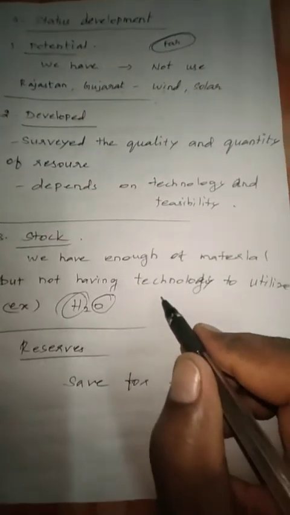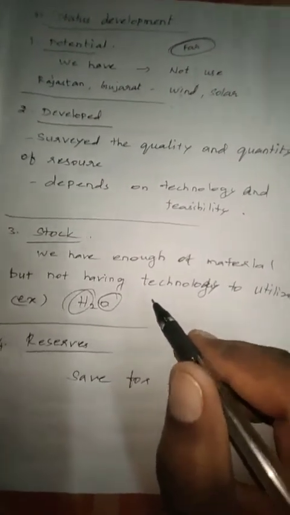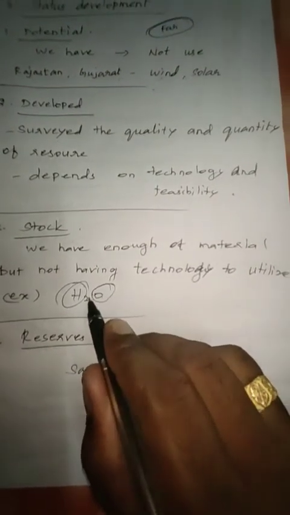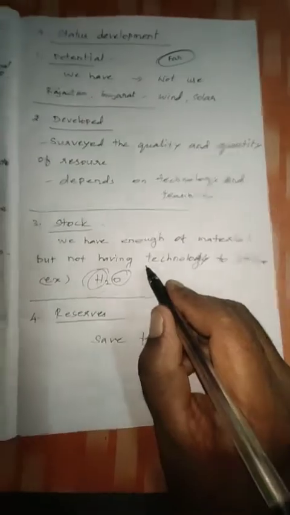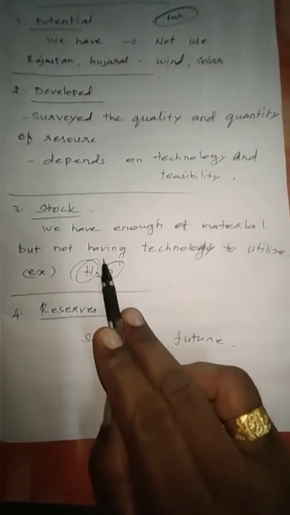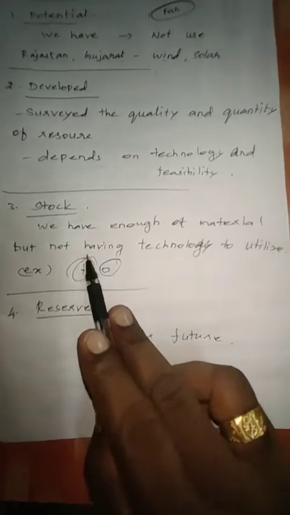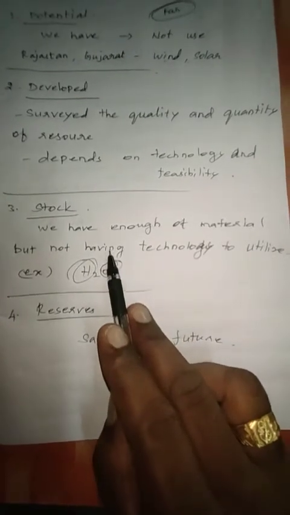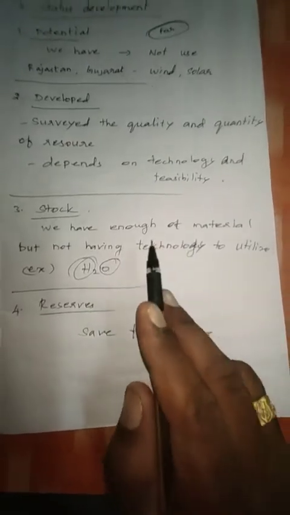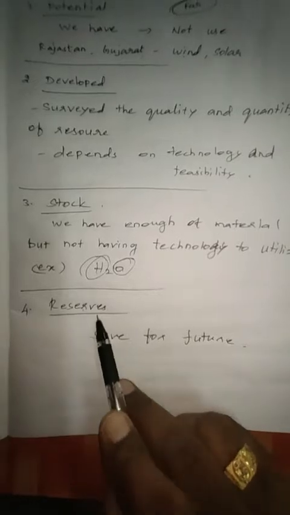H2O is water, but we do not have the technology to separate the hydrogen and oxygen to make fire. Can you understand? So this one is very important. We do not have the technology but we have more resources, more material.